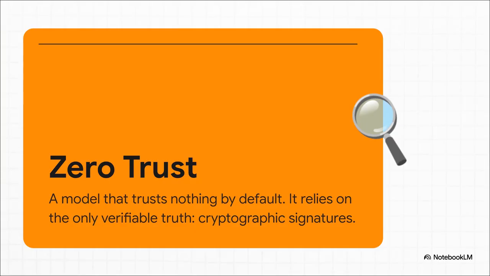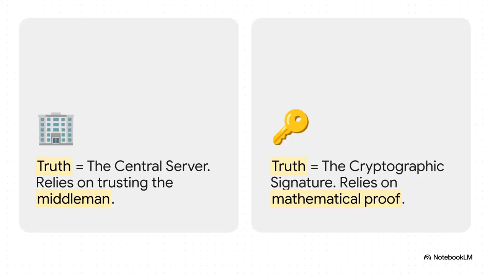And what does that actually mean? It means the system is designed to trust only one thing. Not a person, not some big central server, but pure, cold, hard math. We're talking about the unbreakable truth you get from a cryptographic signature. And this is a huge shift in how we think about truth. You know, in the old school systems, truth comes from a central server. You just have to trust the middleman. But here, truth comes from that signature. It's something each and every person can hold in their hands and verify for themselves. It's all about mathematical proof, not trusting some company.